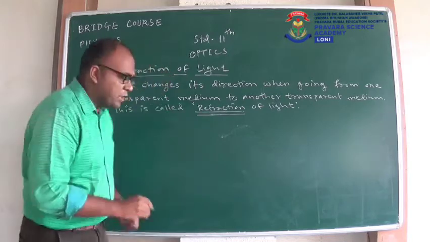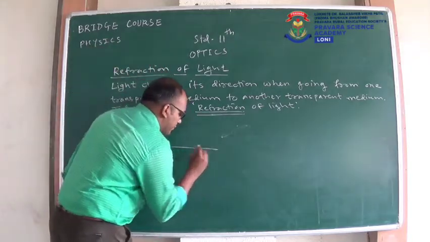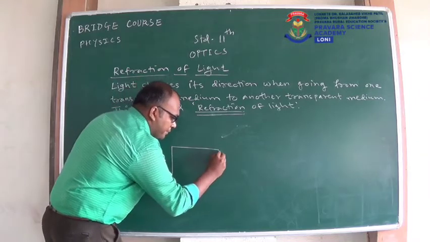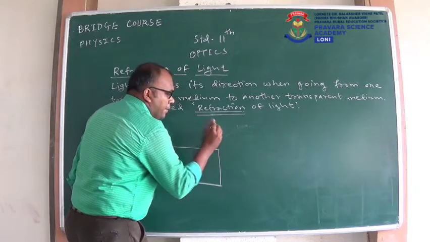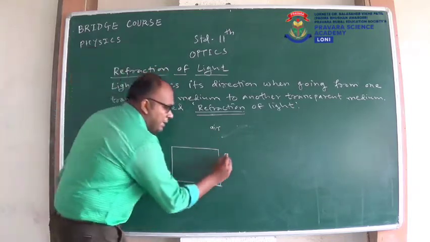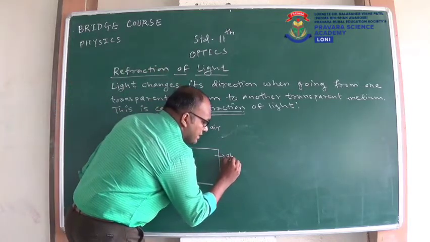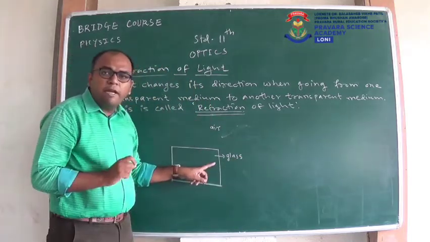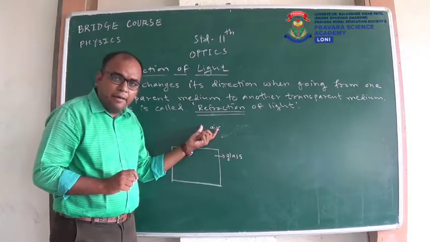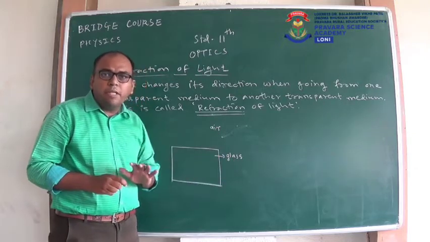Let's take an example. Suppose this is air medium and this is glass slab. Now you can see these are two different mediums. One medium is air and the other medium is glass. Both the mediums are transparent.